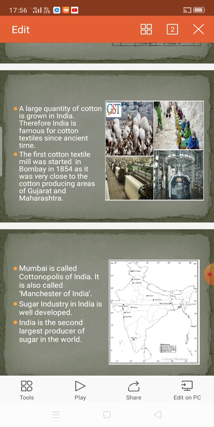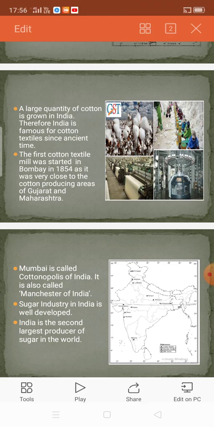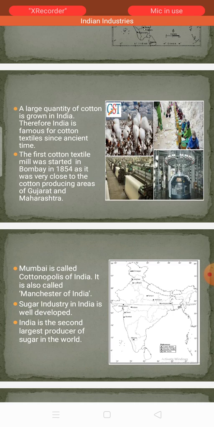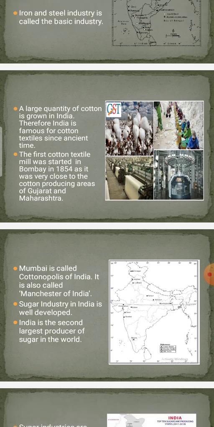That is mainly cotton and spices. And therefore, India is famous for cotton textile industry since ancient time. The first cotton textile mill was started in Bombay in 1854, as it was very close to the cotton producing areas of Gujarat and Maharashtra. See children, cotton, Bombay is meant for cotton. Textile